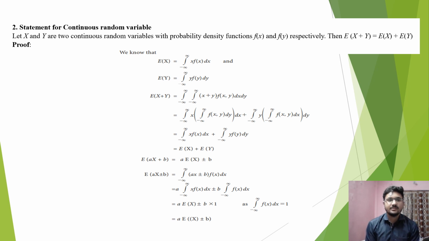The second statement is the statement for continuous random variables, and it says that let x and y be two continuous random variables with probability density functions f(x) and f(y) respectively. Then the expectation of x plus y equals the expectation of x plus the expectation of y. And we also have the proof for this particular statement here.